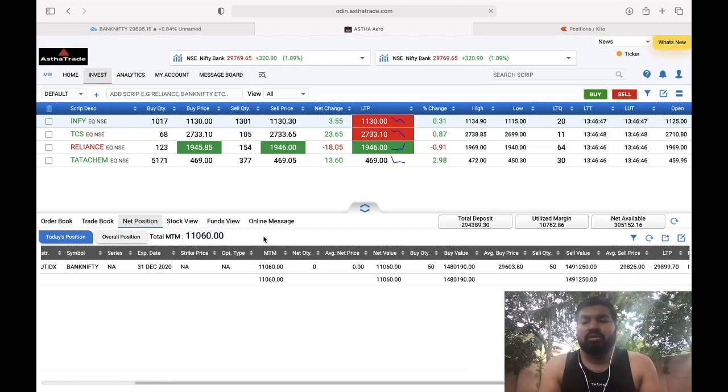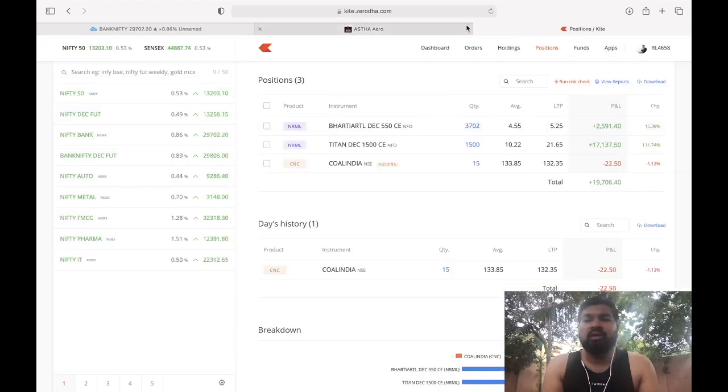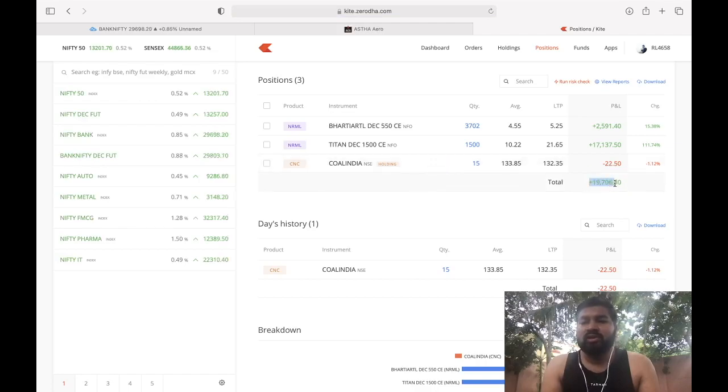If I had booked 300 points, then my MTM would be 14k, and I missed 3k. That is fine, I'll tell you why. And if you see here, this is my zeroed account, and here there are profit running trades of 19,700. It is fluctuating. It is a positional trade, and also an option trade, so it is going to be very volatile and fluctuate here and there, right?